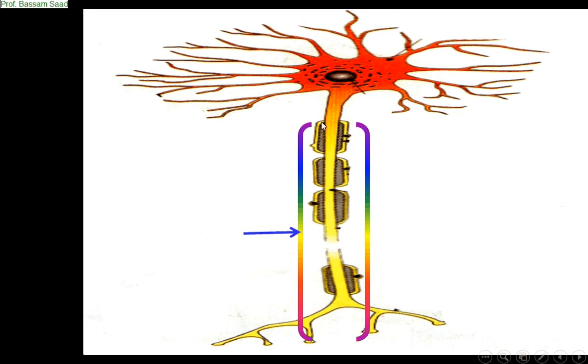I am saying sometimes. What does this mean? It means that maybe the axon is only covered by myelin, and maybe it is only covered by the Schwann sheath, or sometimes both exist, and some other times none of these substances or sheaths exist. So what?